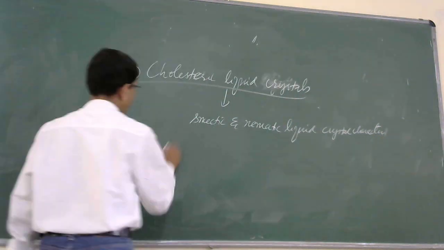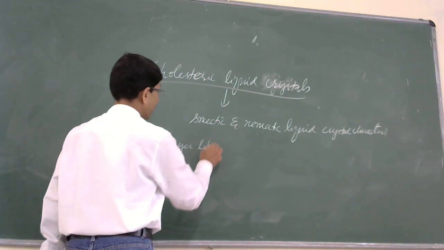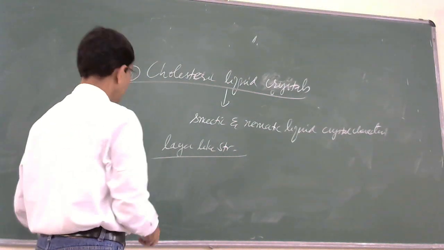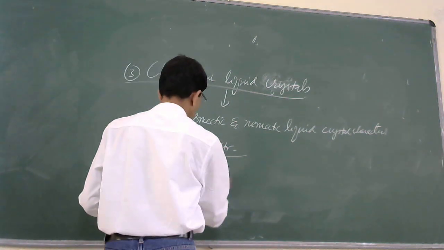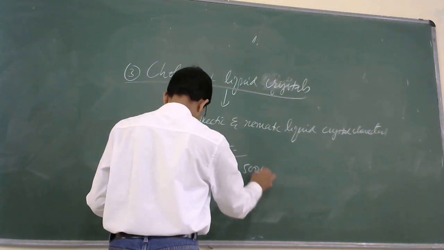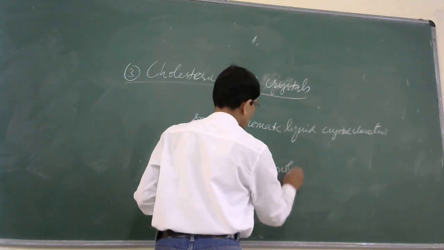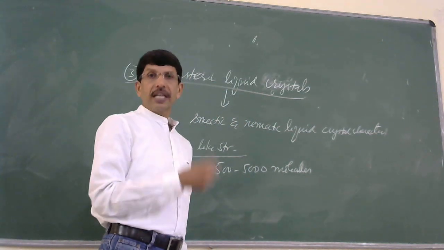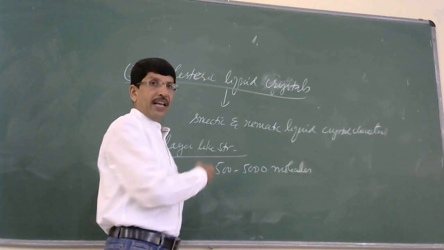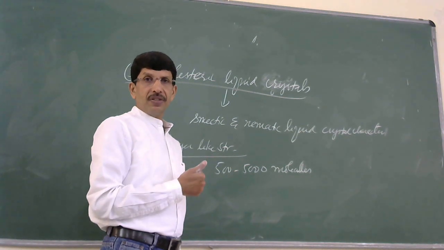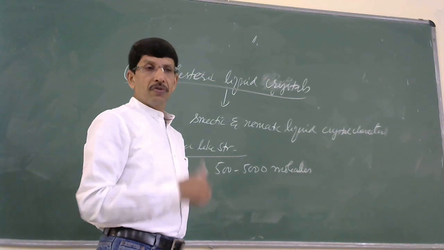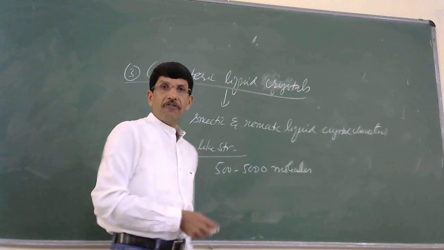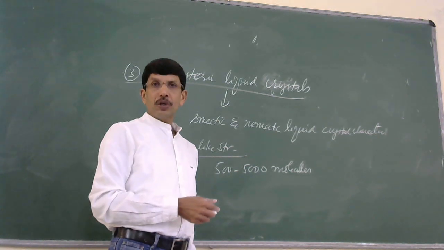Even these have a layer-like structure like smectic liquid crystals, but the thickness of the layers of cholesteric liquid crystals is higher. The thickness is about 500 to 5,000 molecules thick. That's the difference between smectic and cholesteric liquid crystals. It's less than 500 molecules thick in the case of smectic liquid crystals, whereas cholesteric liquid crystals have a layer-like structure with layer thickness ranging from 500 to 5,000 molecules.